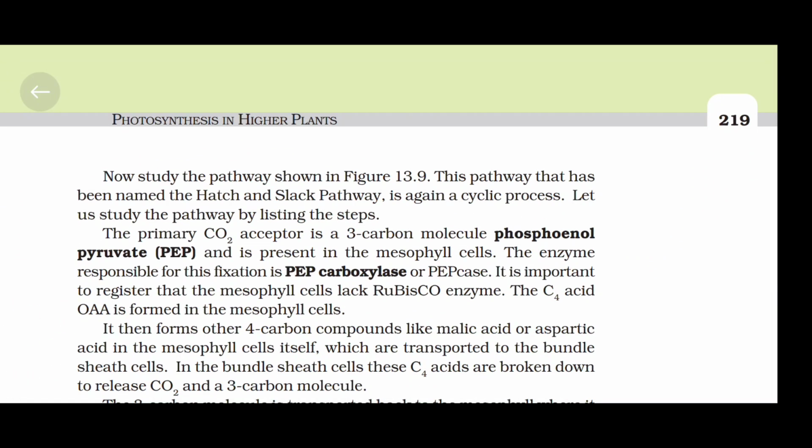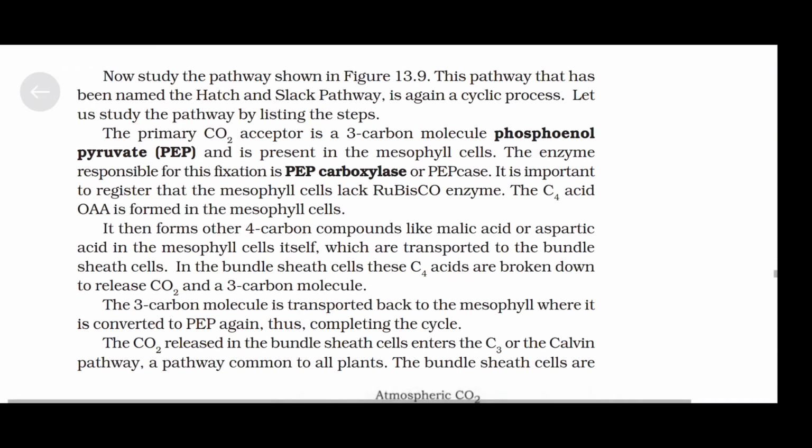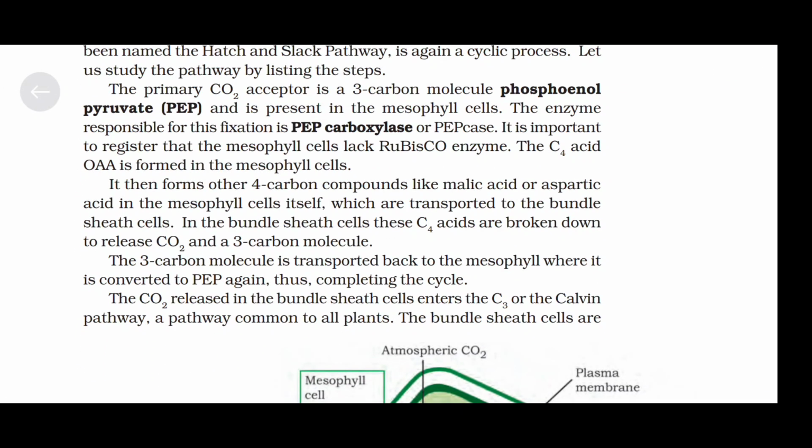Now study the pathway shown in figure 13.9. This pathway that has been named the Hatch and Slack pathway is again a cyclic process. Let us study the pathway by listing the steps. The primary CO2 acceptor is a 3-carbon molecule, phosphoenol pyruvate, PEP, and is present in the mesophyll cells. The enzyme responsible for this fixation is PEP carboxylase, or PEPcase. It is important to register that the mesophyll cells lack Rubisco enzyme.